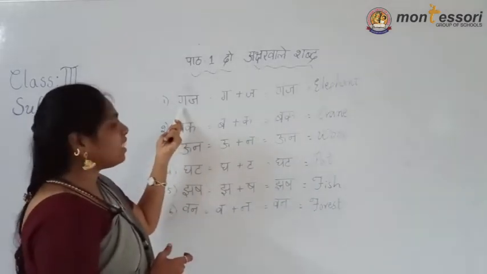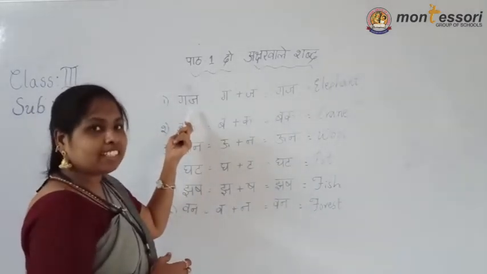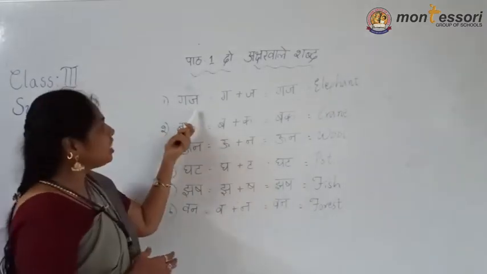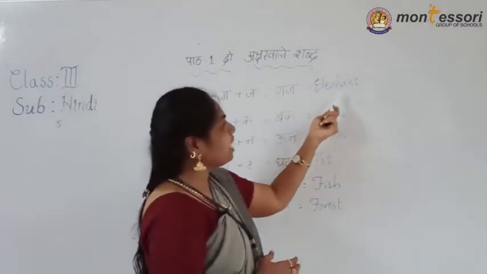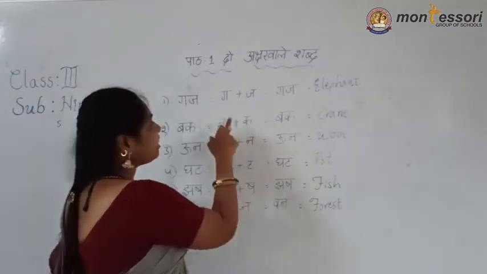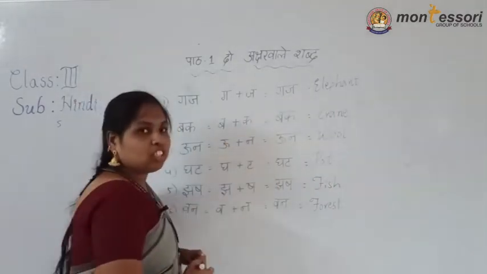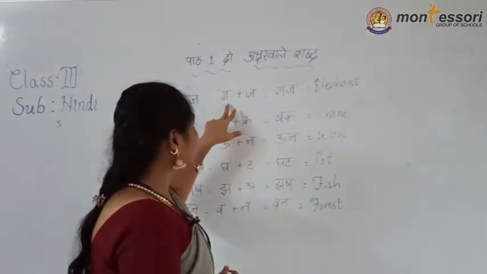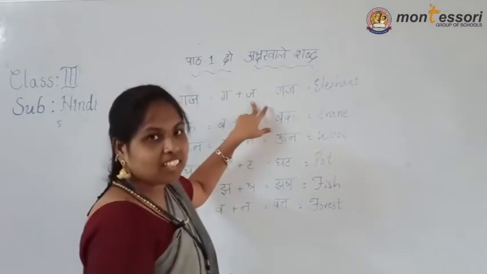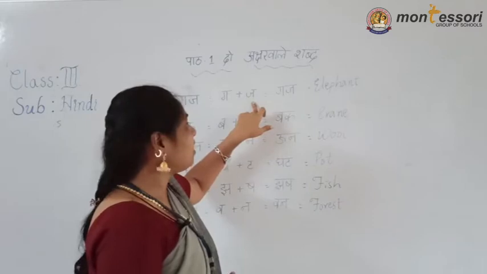Gaj. What is that? Gaj. New letters are there. New word is there. Gaj. Gaj means what is that? Gaj means elephant. Which two letters are hidden in this one? See, ga plus ja. Ga, ja, gaj. Which two letters are hidden in this one? Ga plus ja. Means ga, ja, gaj.